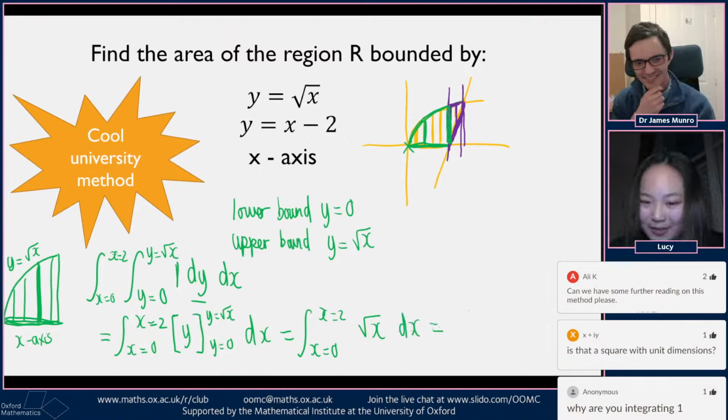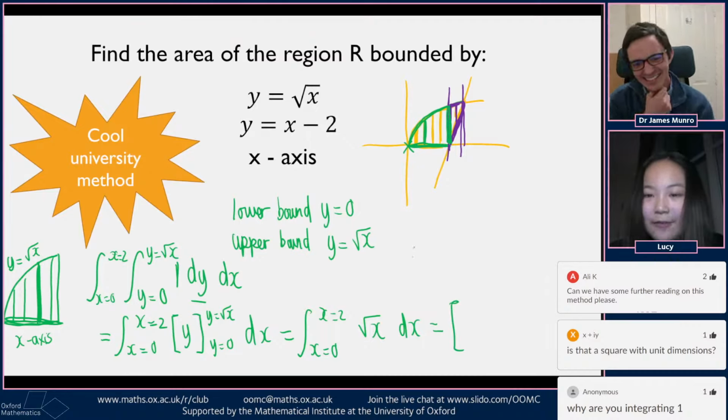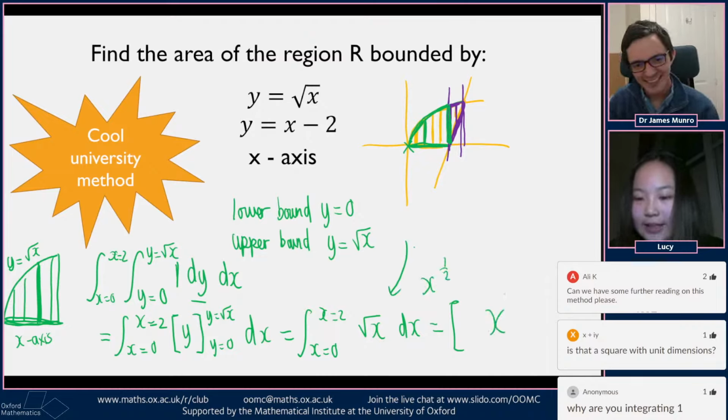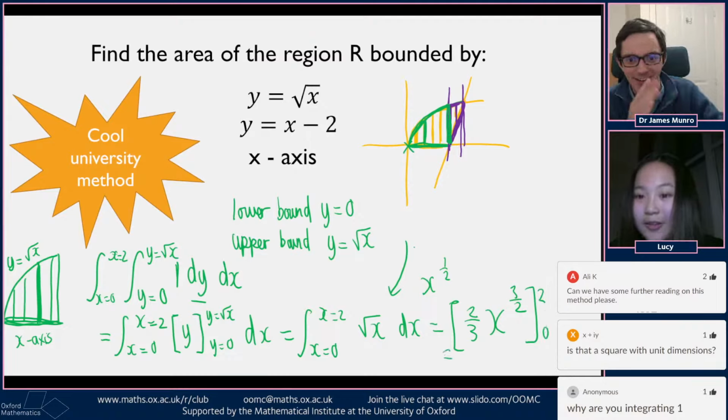So now hopefully we have the right value. If you completely forgot about the mess I made and the university method at all, that would have been the way you would have done this one anyway. So we can write this as x to the power of half, so x to the 3 over 2, and then 2 over 3. Hopefully we get 16 over 3 again, I think. Oh no, not 16 over 3 for this one, because we're only going up to the line. Sorry, ignore me.